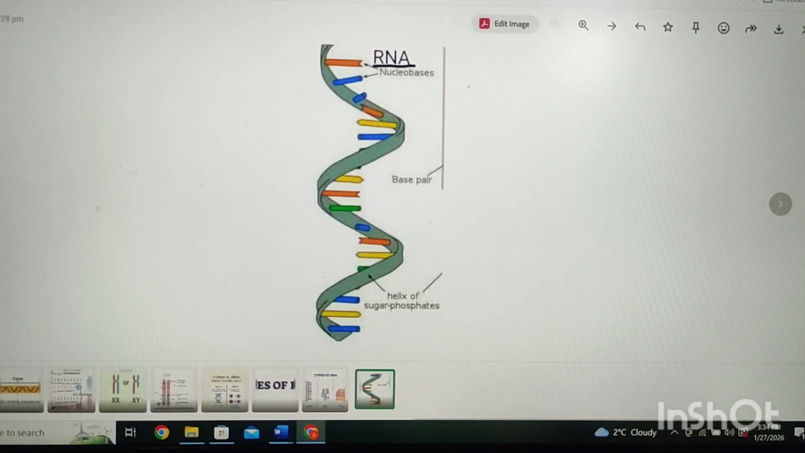Bismillahirrahmanirrahim. Today we are going to discuss RNA, ribonucleic acid. It is a nucleic acid that helps in protein synthesis. It carries genetic information from DNA and uses it to make proteins in the cell.